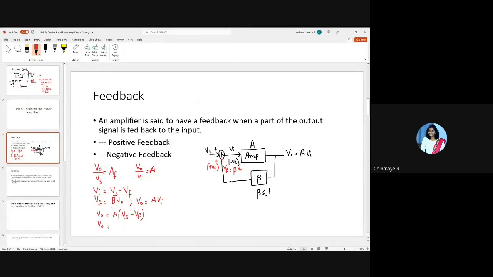So V0 is equal to A times Vs. Vf is beta V0. So minus beta V0. So if I take this on the other side, I can write V0 into 1 plus A beta is equal to A times Vs. So therefore I can write V0 by Vs is equal to A by 1 plus A beta.